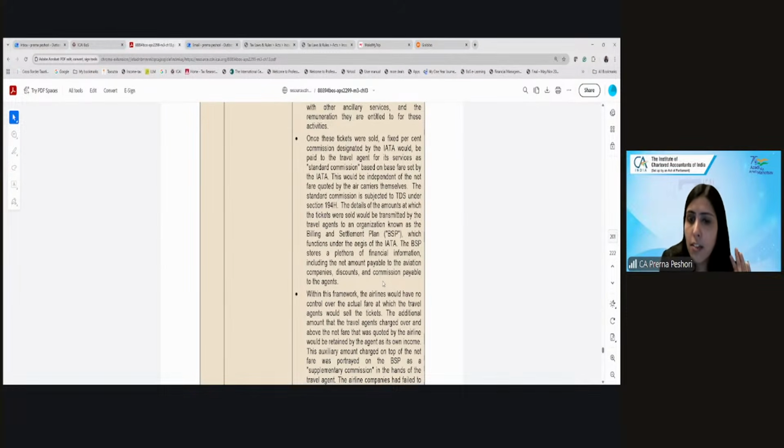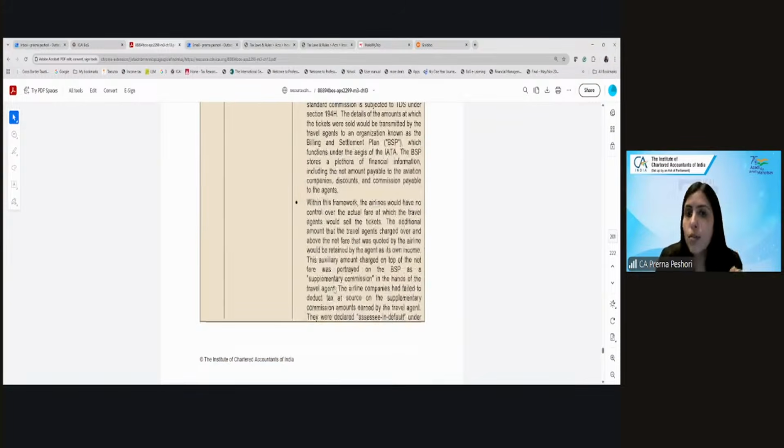Now, what the travel agent will do is, at the end of the month, at the end of the billing cycle, give the amounts of the tickets sold to the airline, under another billing and settlement plan.